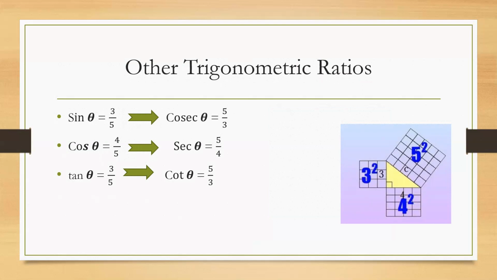The last one is: identify the mistake in the last two relations. Anybody? What is the mistake, which is a typed mistake? Tan theta is 3 by 4 instead of 3 by 5. Okay, typographical error. Please kindly ignore the typographical error.